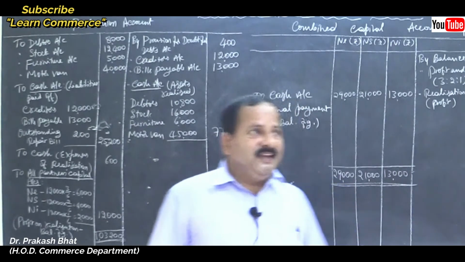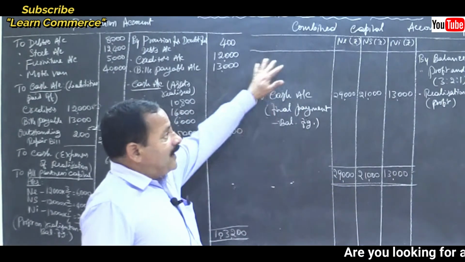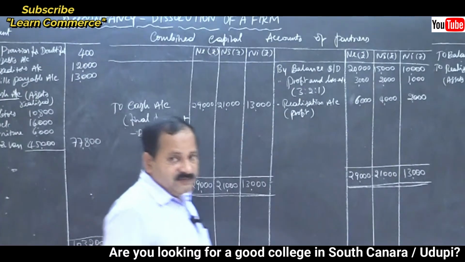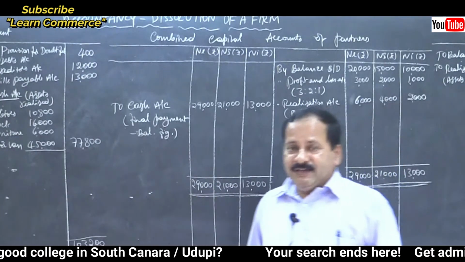Let us move on to the next part, that is combined capital accounts of partners. Draw the columns. Combined capital accounts of partners.